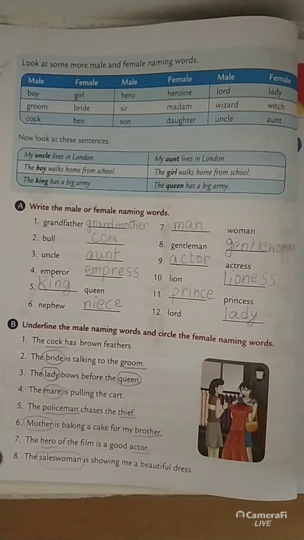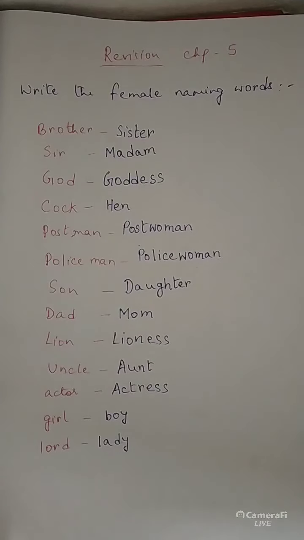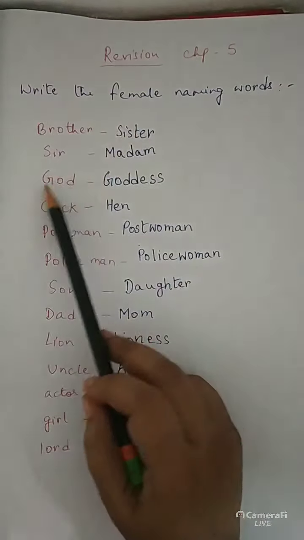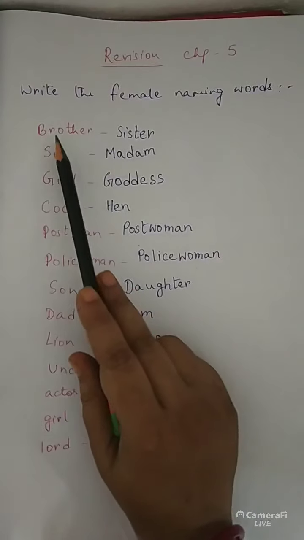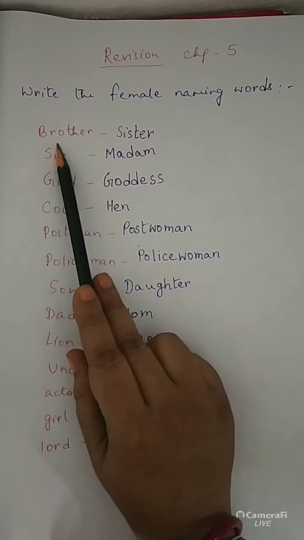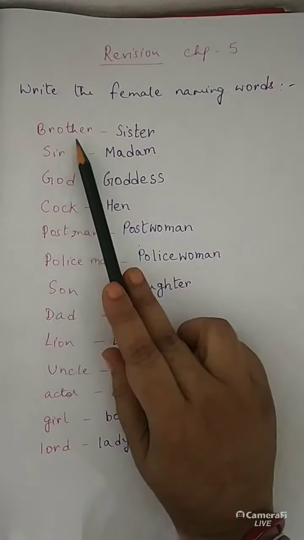Okay. So, a few more exercises I will do it for you. These are not in the book. So these you will write down in your copy, everybody. Okay. So write the female naming words. So let us do again, children. Brother is male naming word. Now what is the female? That is sister.